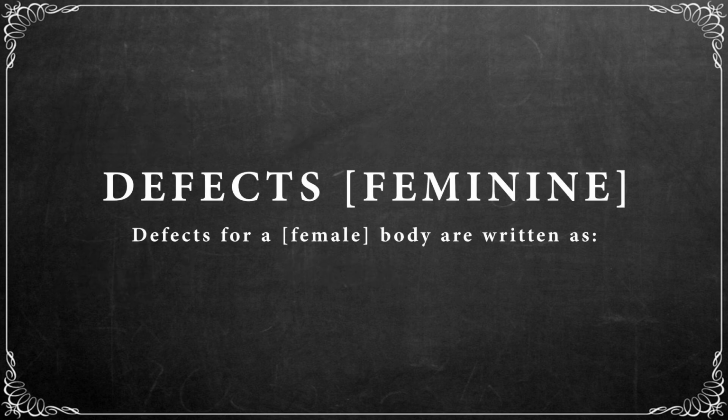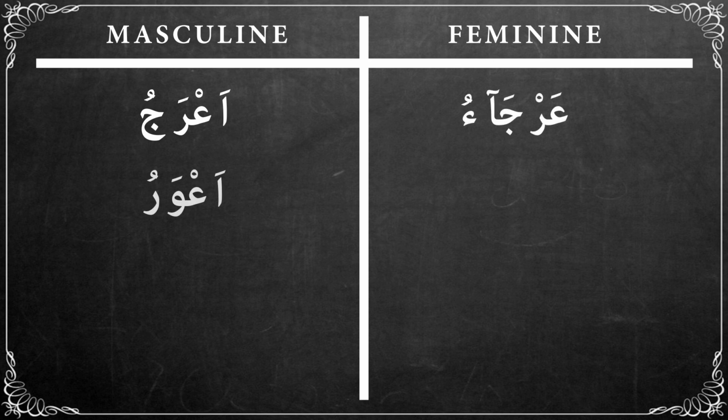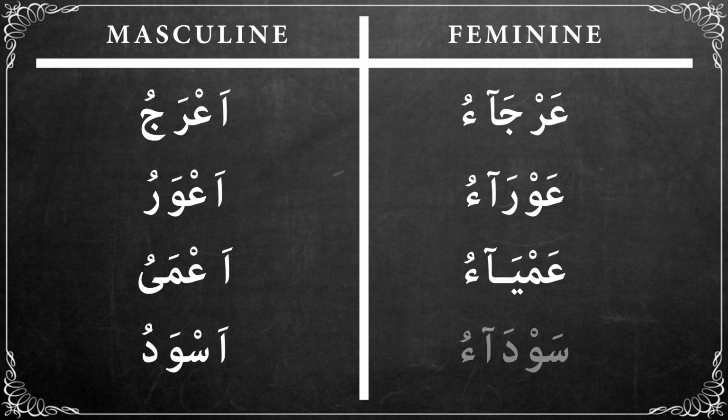Defects in a body for a female are written as follows. أعرج becomes عرجاء. أعور becomes عوراء. أعمى becomes عمياء. أسود becomes سوداء.